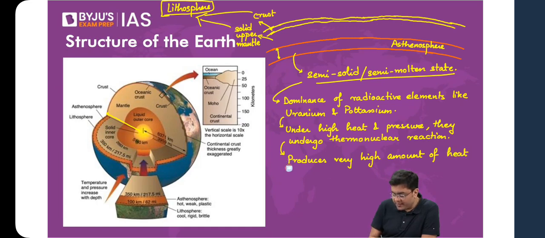Due to that heat, the materials around it partially melt under very high heat.